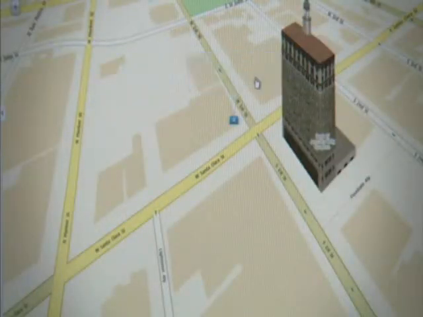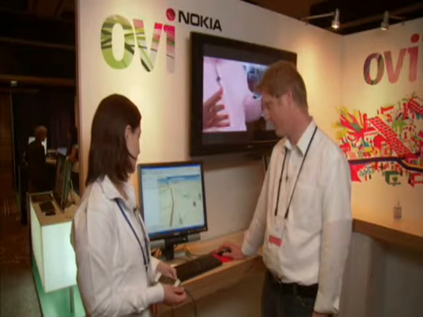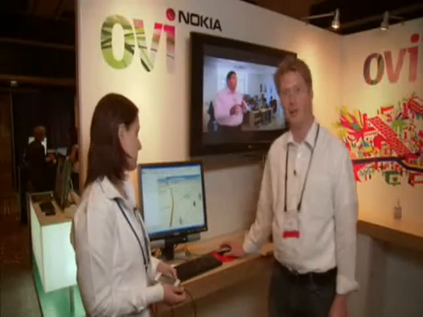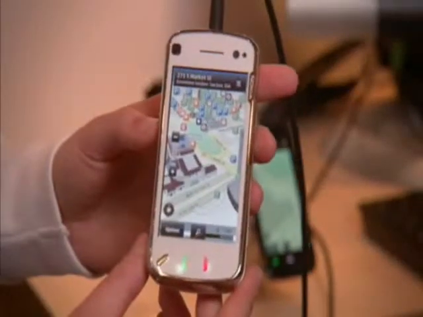edit a route, go to the next point, add this to route, then it calculates a route. You can see it here. And what you can do, you can synchronize this route with your device. And that's something for Maria.